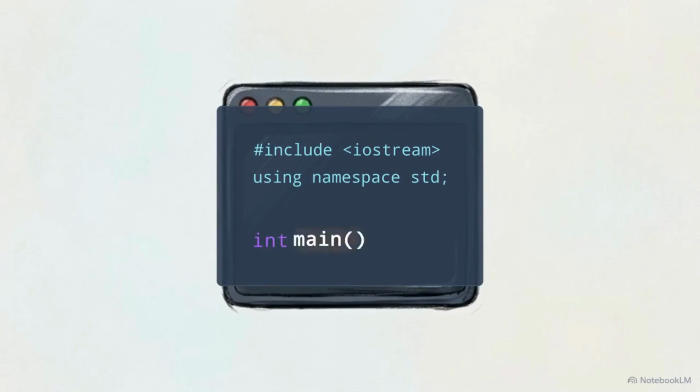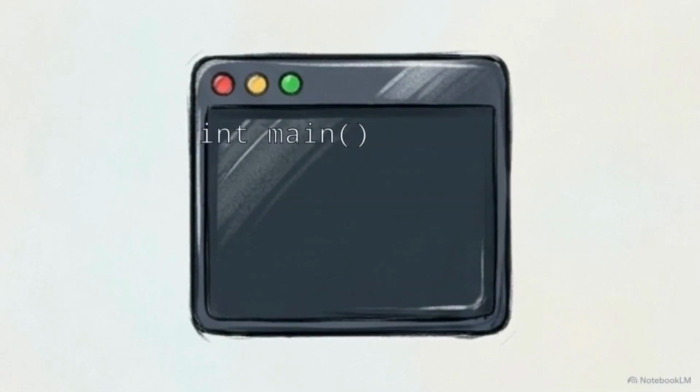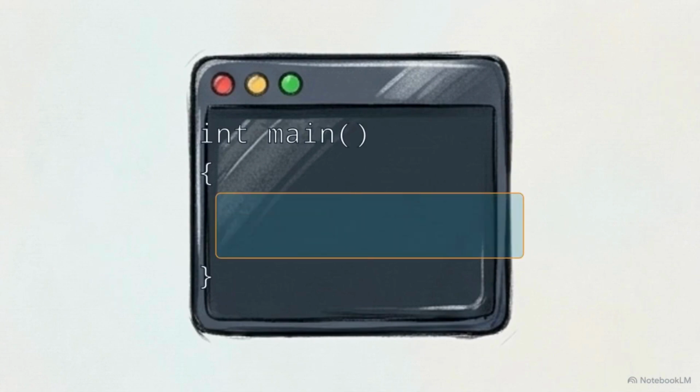Main is the non-negotiable coordinate where the operating system begins reading the actual logic. This is where the guest lecturer finally starts speaking. The curly braces serve as the structural boundary for your code, containing the core logic within a defined scope. Inside that scope, we place our logic command, cout << "Hello". Every logic statement must end with a semicolon.